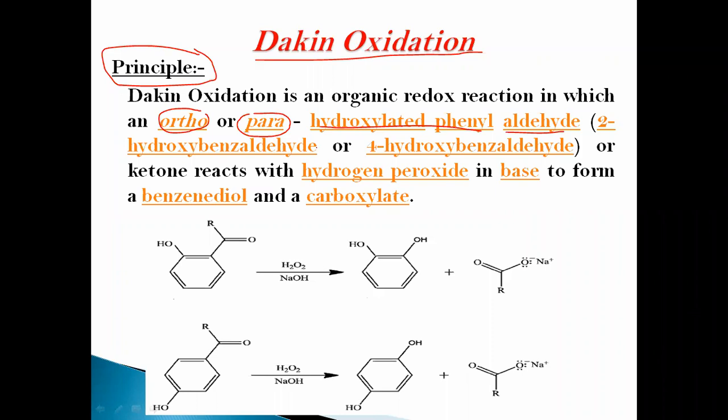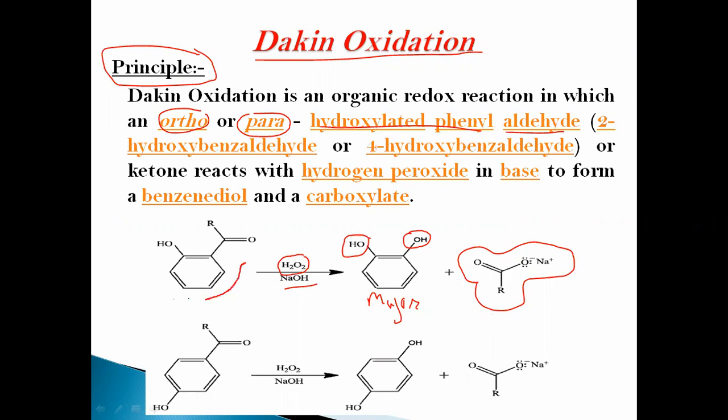In the Dakin oxidation, the starting materials 2-hydroxy or 4-hydroxy benzaldehyde undergo oxidation in the presence of the oxidizing agent H2O2, that is hydrogen peroxide, in the presence of base to form benzene diols. This is the major product of the Dakin oxidation, along with the formation of sodium carboxylate. This type of reaction is called the Dakin oxidation reaction.